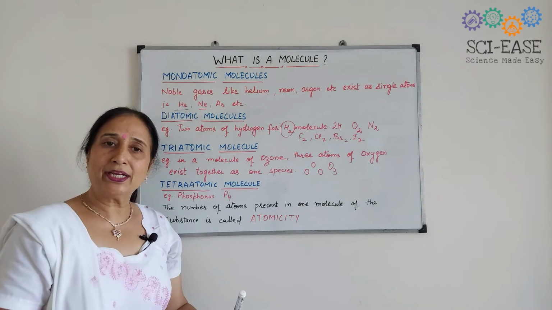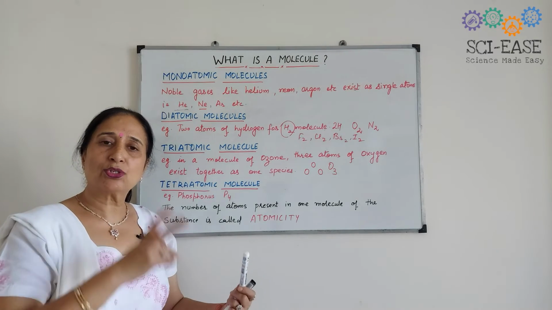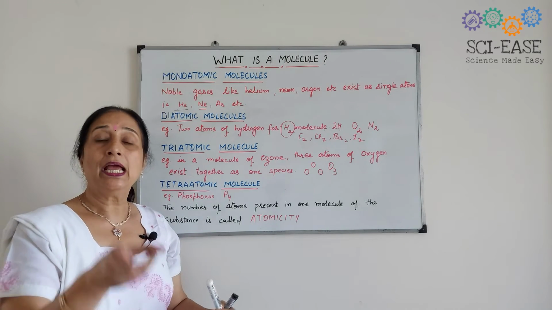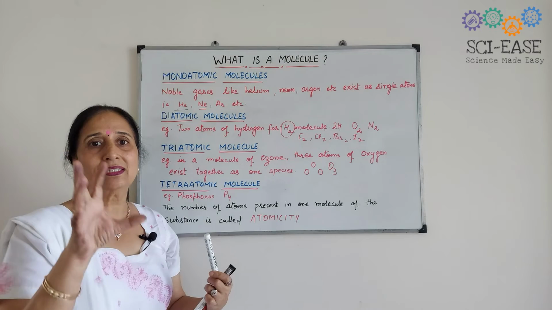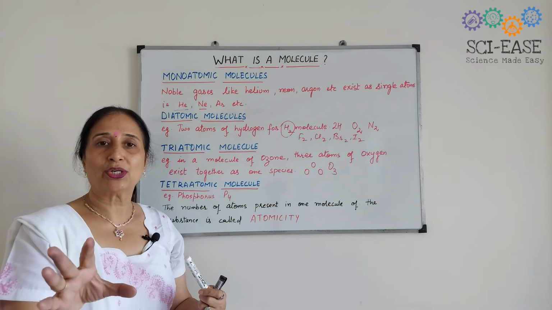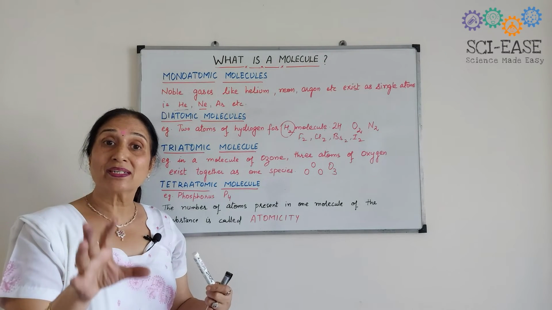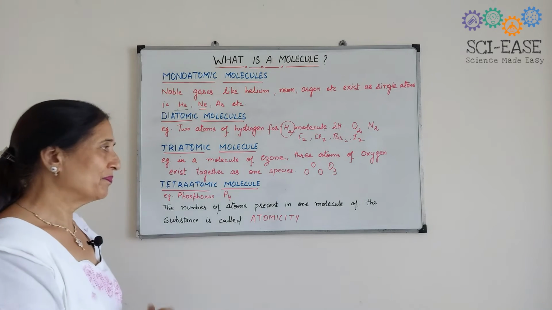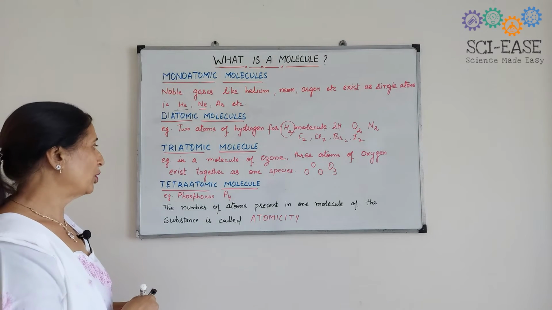Water is also triatomic. In that case, 2 atoms of hydrogen and 1 atom of oxygen result in the formation of a water molecule. There are many examples of triatomic molecules.